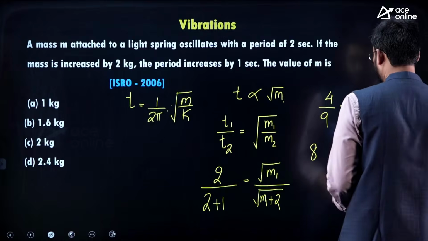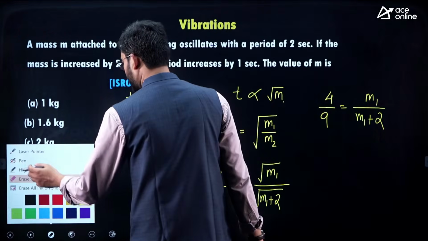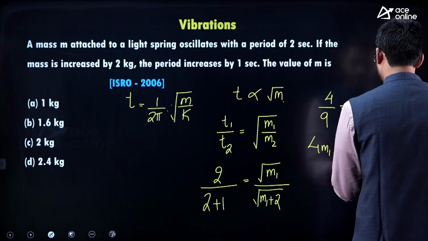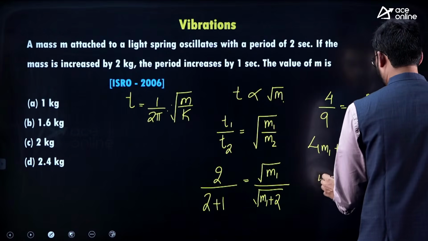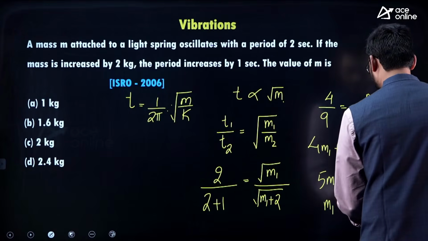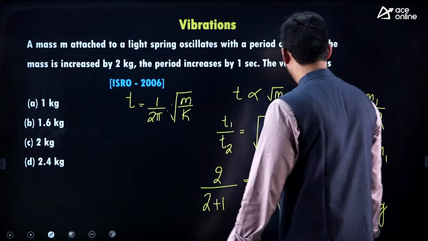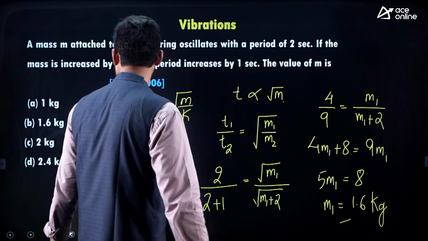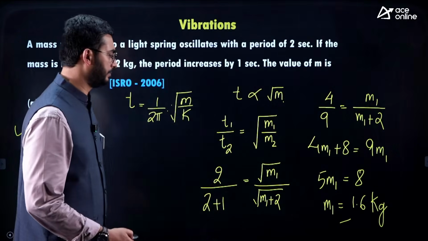So that is 4m1 plus 8 is equal to 9 m1. So this is equal to 5 m1 by 8. So 5 by 8, which is equal to 1.6 kgs approximately. So 5 ones are 5 and 6 will be there. Yeah, 1.6 kg will be the answer. Option B is the answer. You can see the calculations.